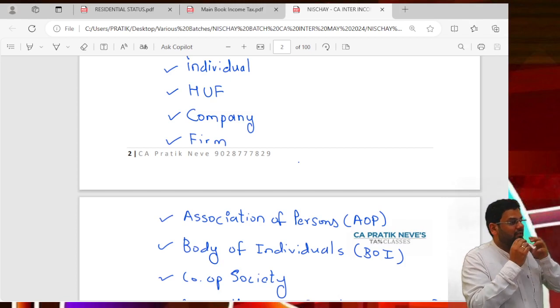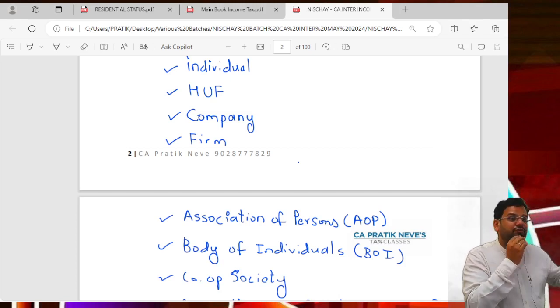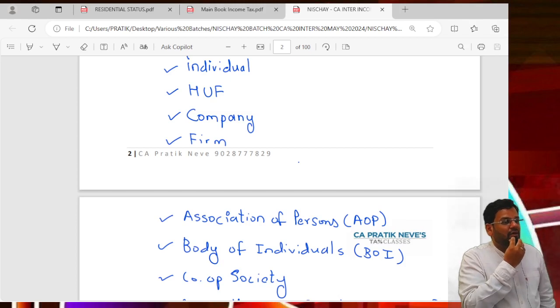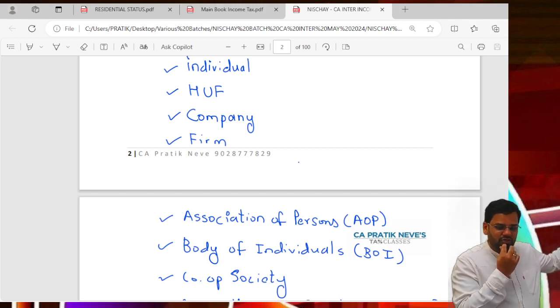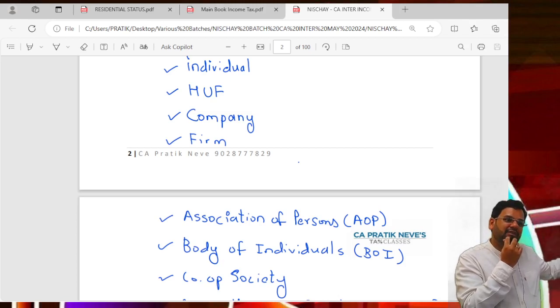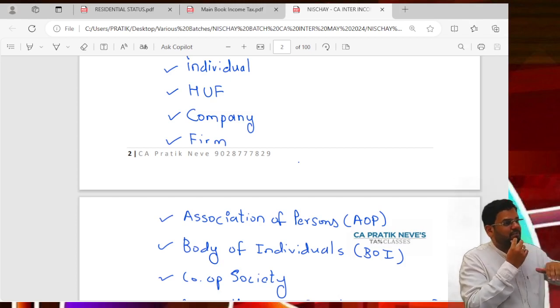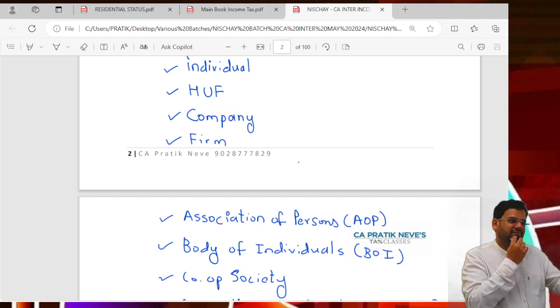But on the other hand, if me and my friend start a partnership firm, then is it the same or is it separate? It is separate. Why is it separate? Because the definition of person includes individual, HUF, company, firm. So firm is separate and individual is separate. Hindu undivided family is separate and individual is separate.